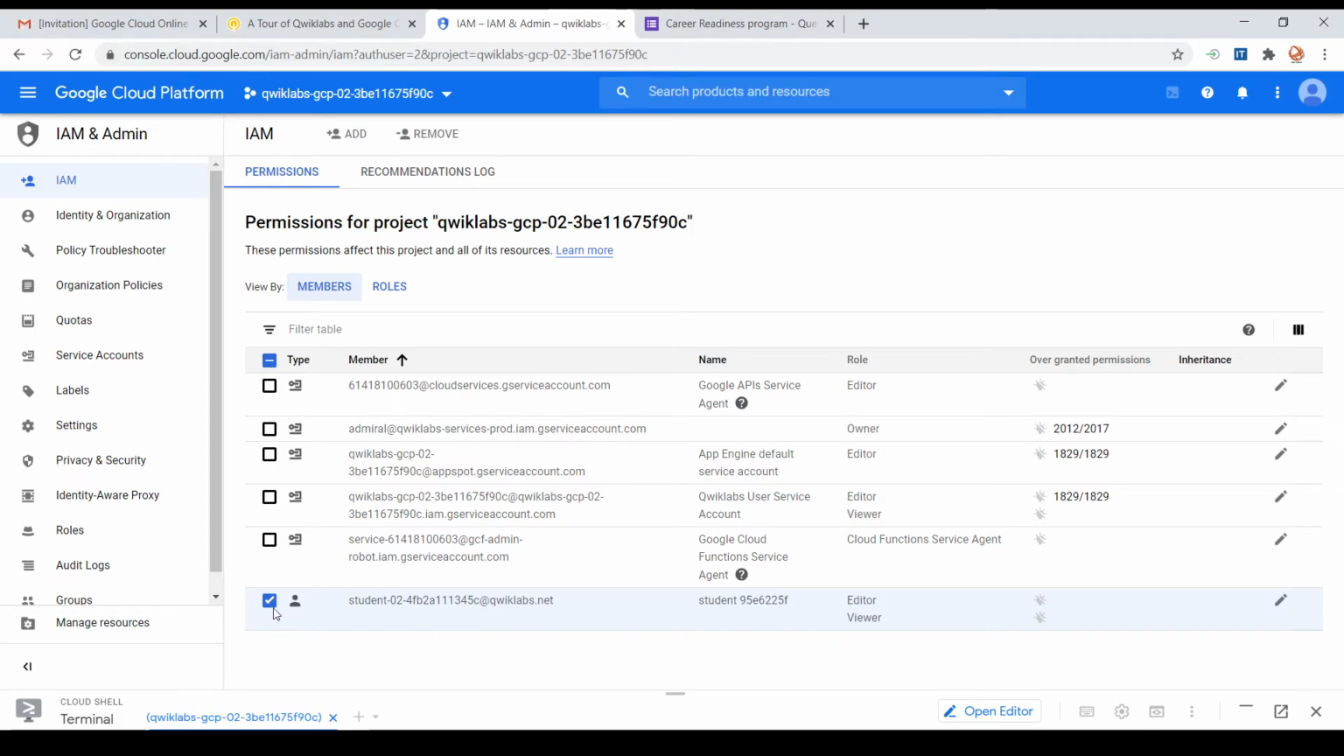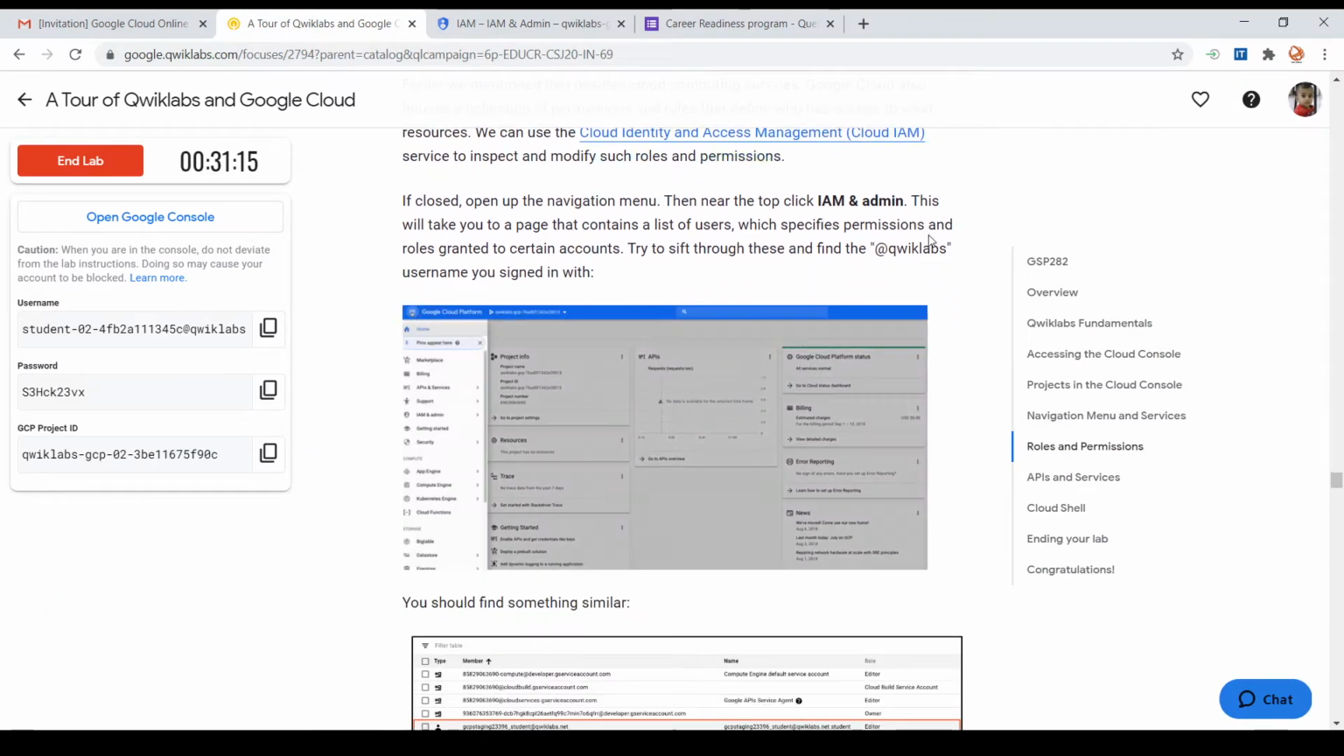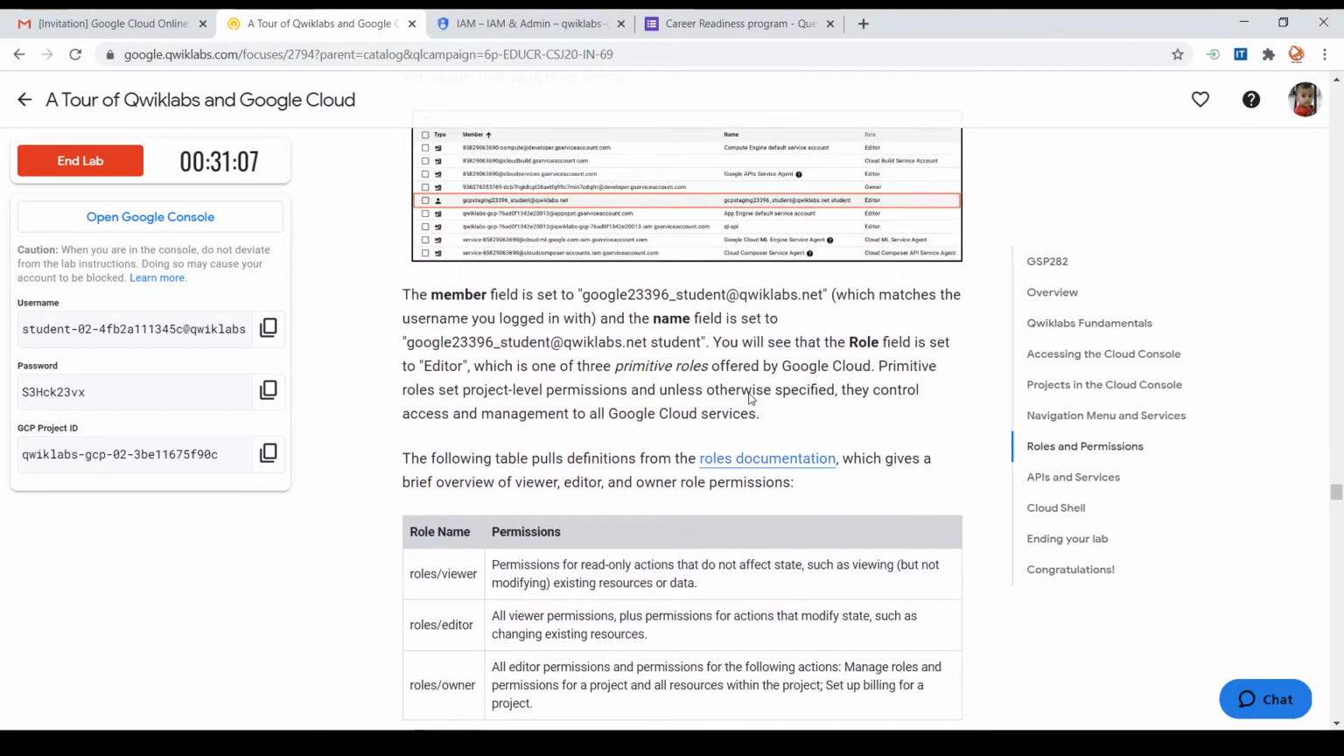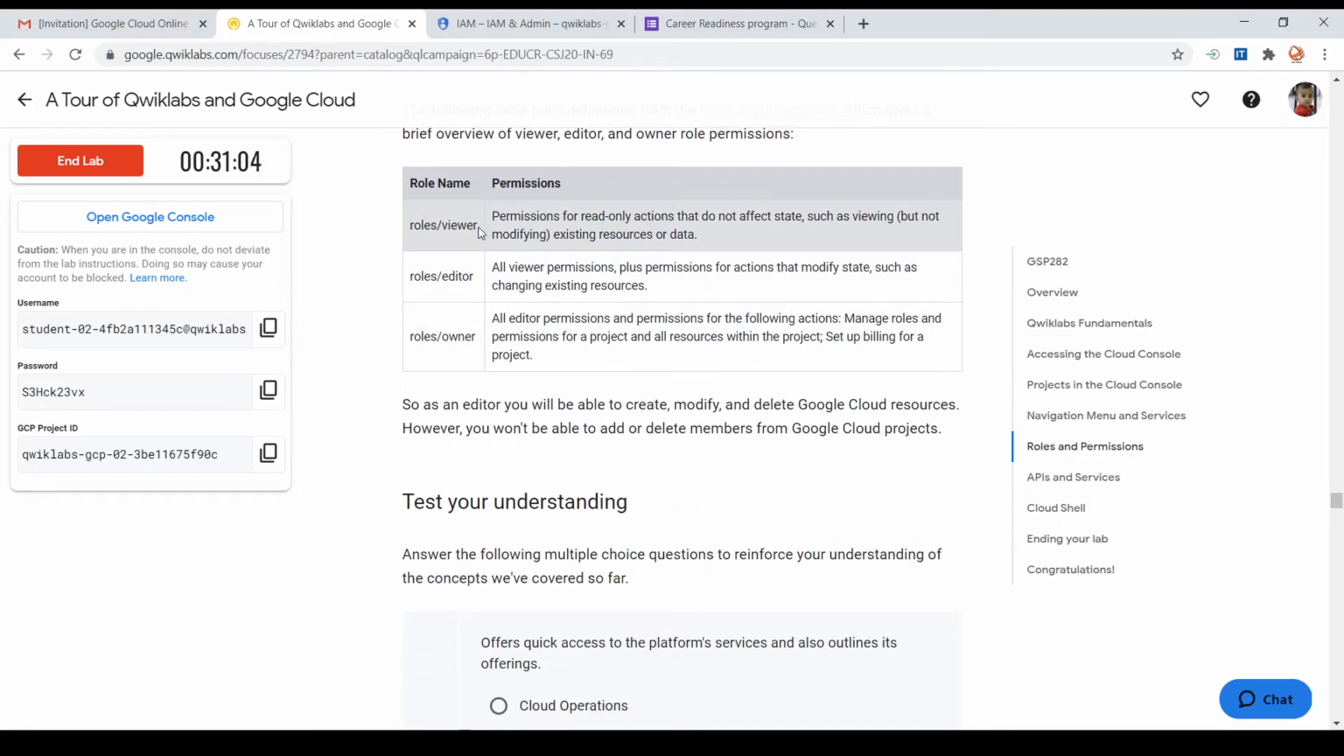So we have the permission to edit the files and also to view the different projects. So that's about the roles, and you will be studying more in depth about these roles when you get into the Coursera platform. On proceeding with this, these are the primitive roles, because viewer, editor and owner are the primitive roles provided by Google.